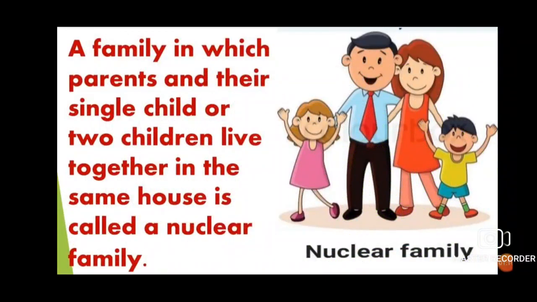A family in which parents and their single child or 2 children live together in the same house is called a nuclear family. As I have told you students, the nuclear family is also known as small family. As you can see in the picture, there can be 3 children also and 1 child also.